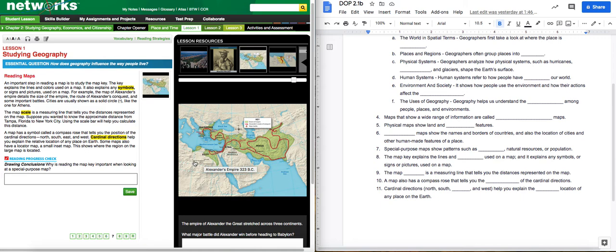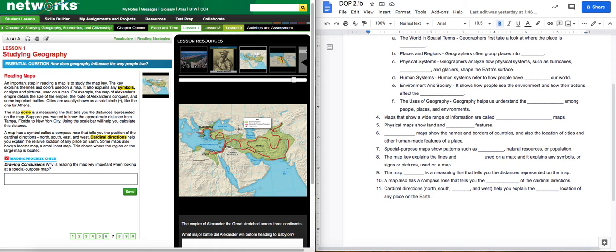This says on this map it's 0 to 400 miles, if you have really good eyes. And so if I measured it, I would say, okay, he traveled 400 miles to here. Then he traveled 400 miles to here. And every time it's this distance, it's 400 miles. And so that's how we tell distance using a scale.